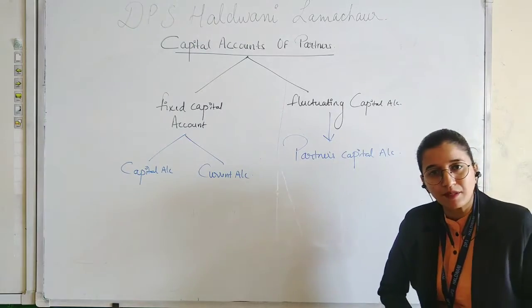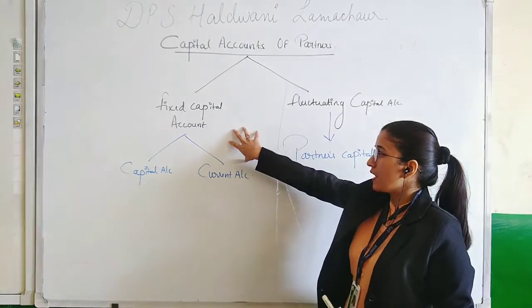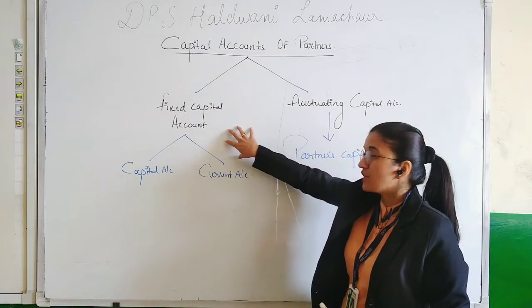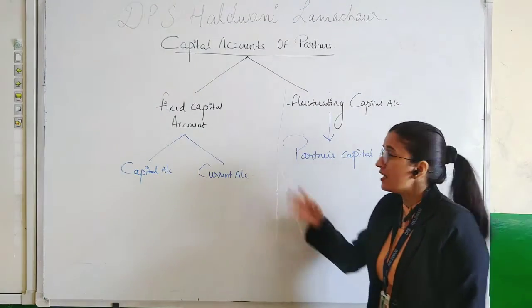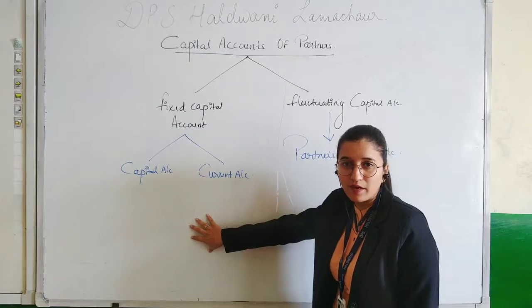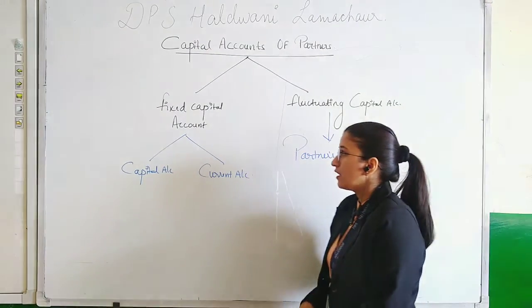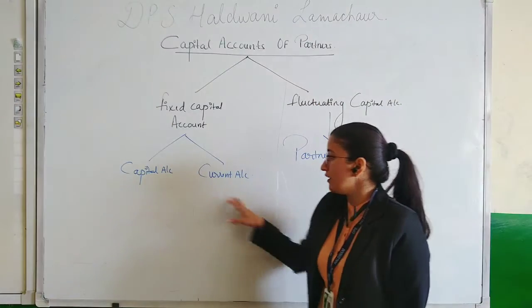Now in fixed capital account, the original capital invested by the partners remains unchanged unless additional capital is introduced by the partners. So here we prepare capital account and current account.